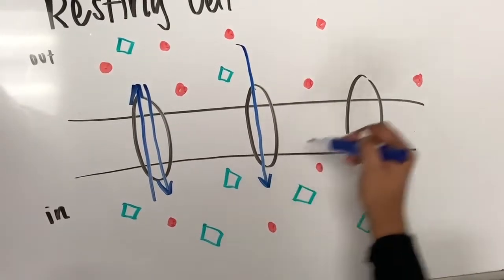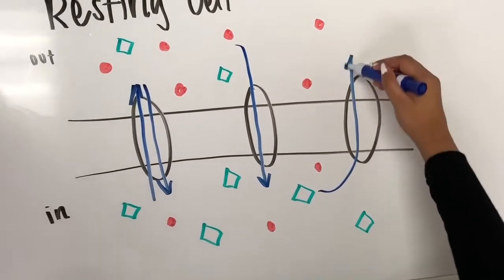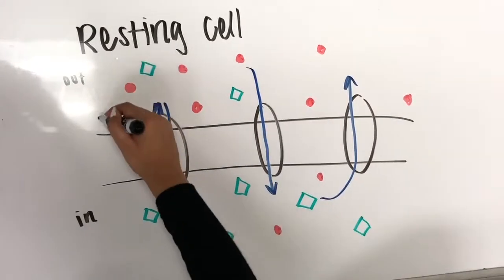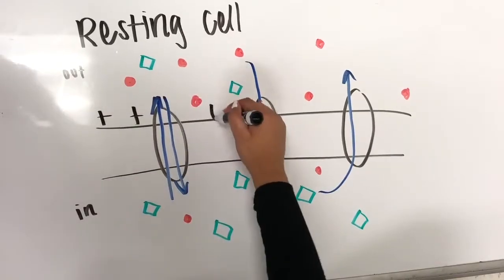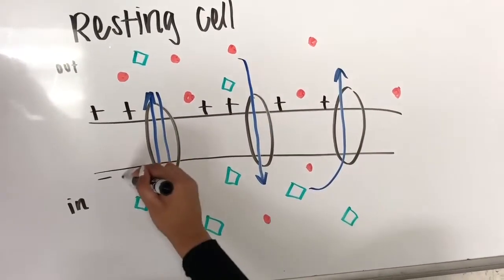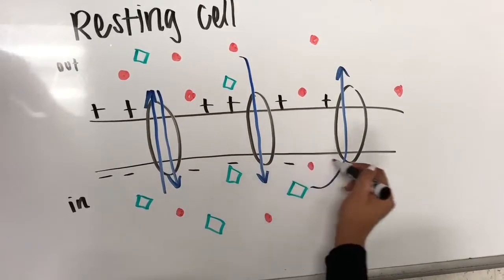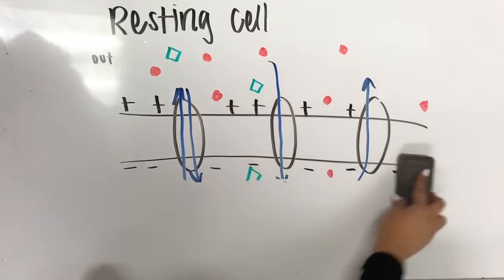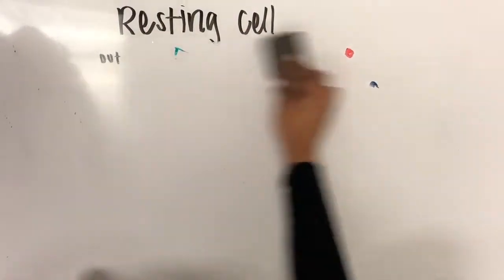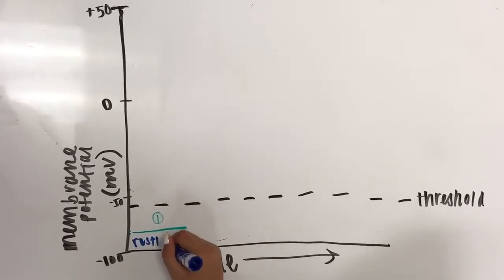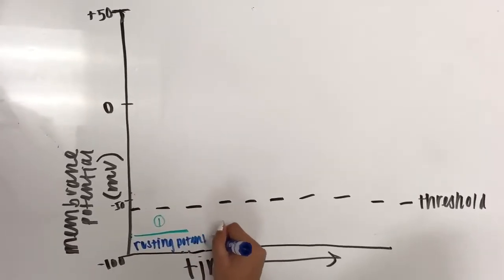A resting neuron has many potassium channels open, but not as many sodium channels open, and thus many more potassium ions leave the cell, leading to a negative charge inside the cell. This negative charge is the source of the membrane potential. During this time, sodium and potassium channels are closed.